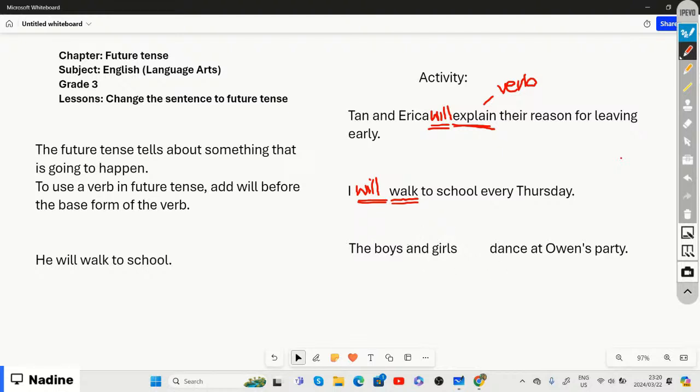So if we identify the verb, then dance is our verb.